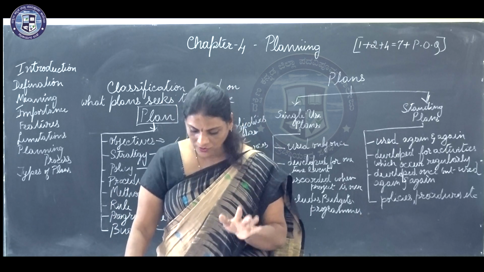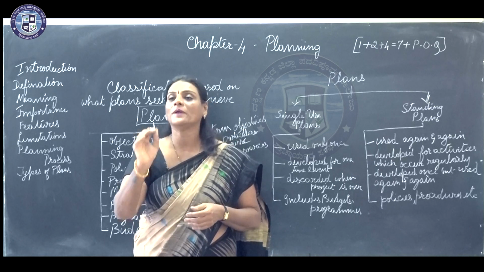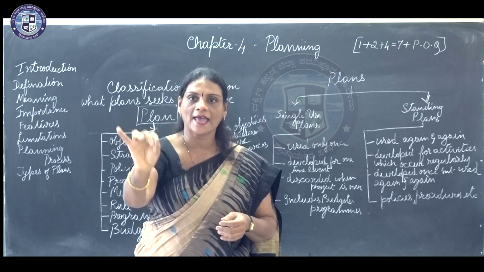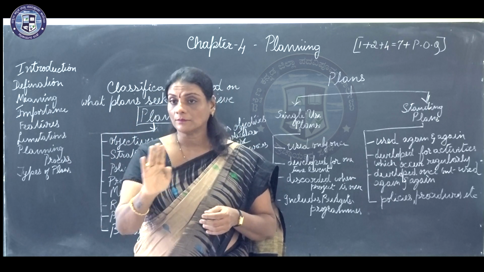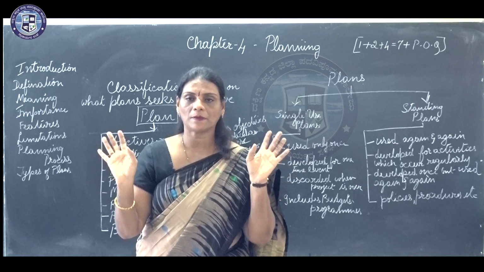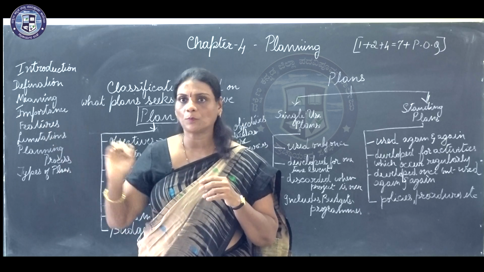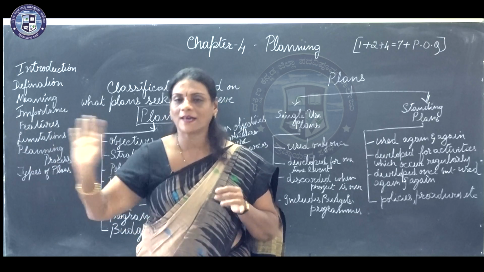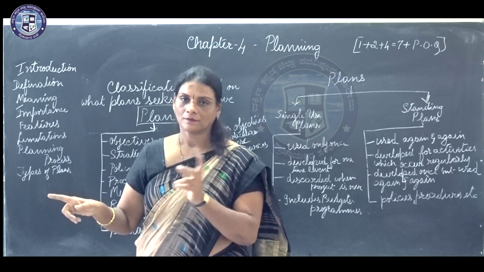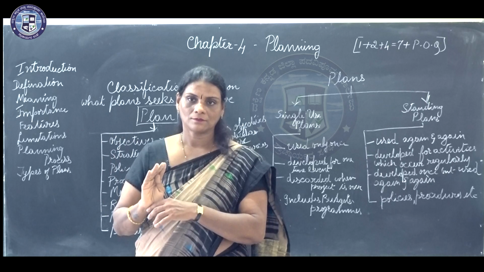What are rules? Rules are specific statements that inform what is to be done. Specifically, you are clarifying things and telling this has to be done. There you do not allow for any flexibility or any discretion, so no changes can be made in that particular rule. Here we can just take an example. If there is a board put up saying no parking, it means you have not to park there. You can't just say I don't want to follow that, and if you keep your vehicle there, the traffic police are surely going to summon you. You will have to pay a fine there.